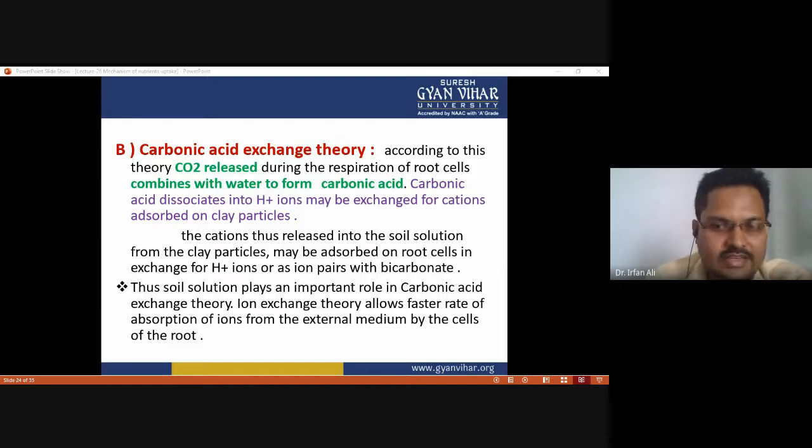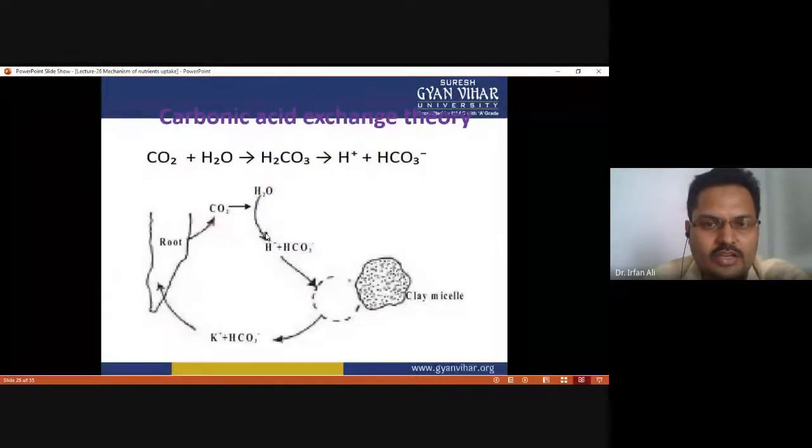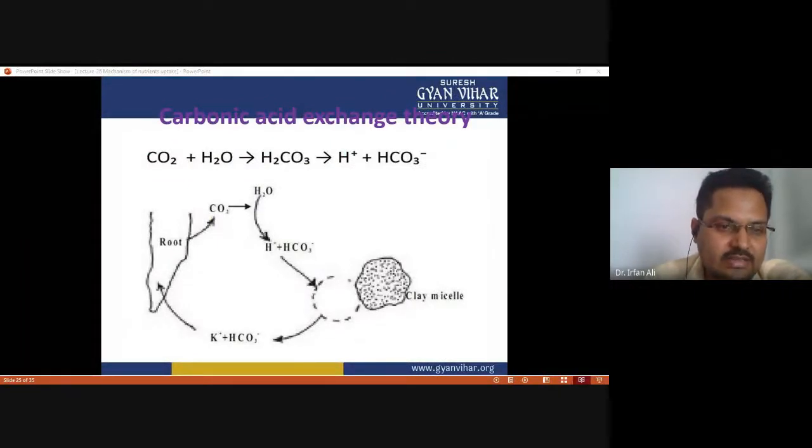So the second theory explains from where the hydrogen ion is released. Carbonic acid releases hydrogen ion, which is in exchange of cationic nutrients. This figure shows how the H ion is released by the carbonic acid.